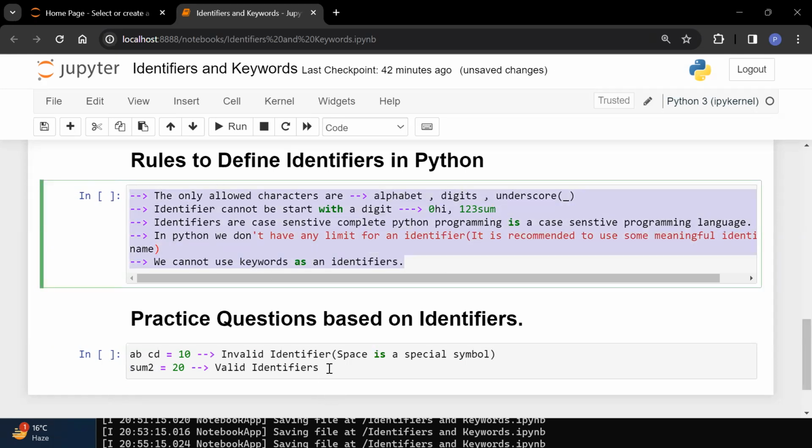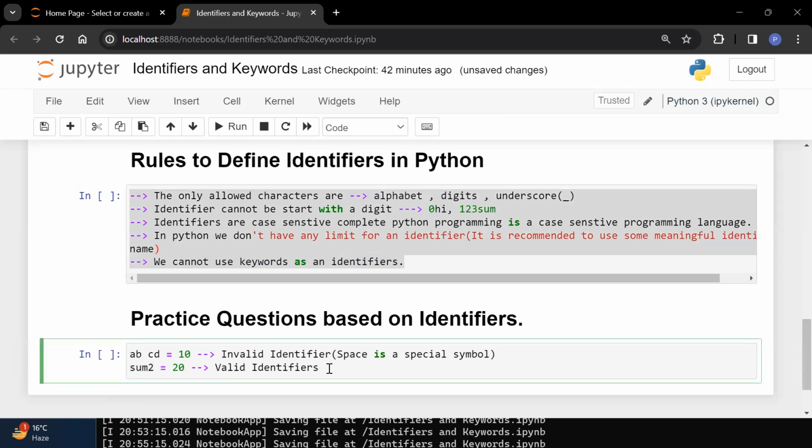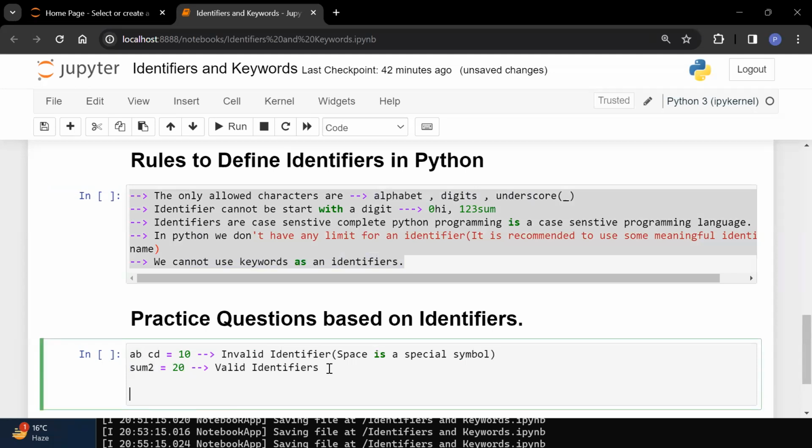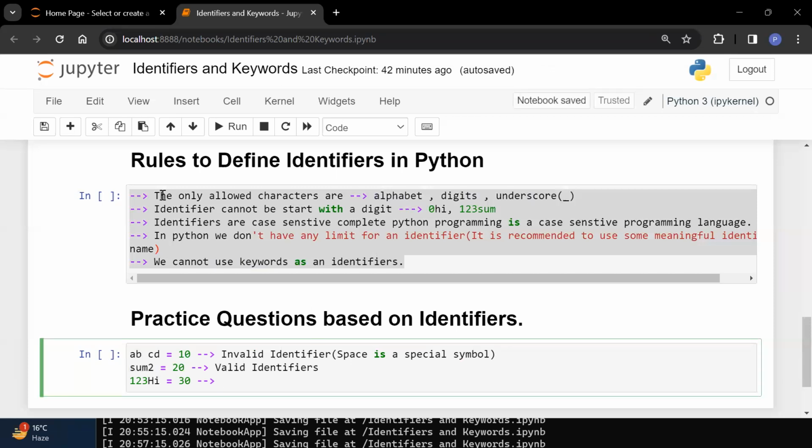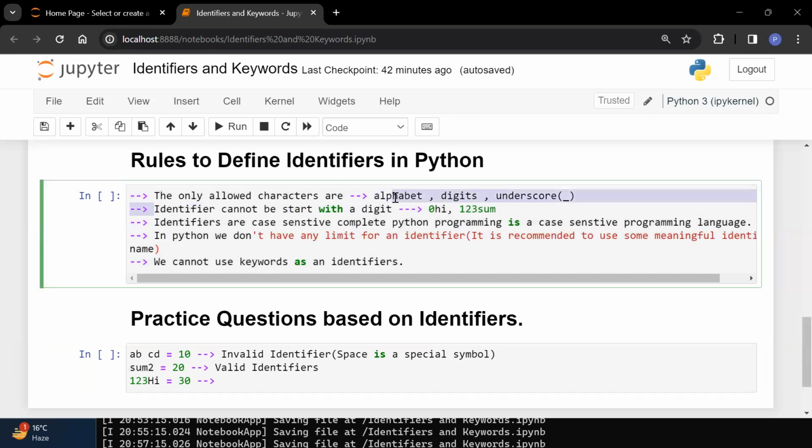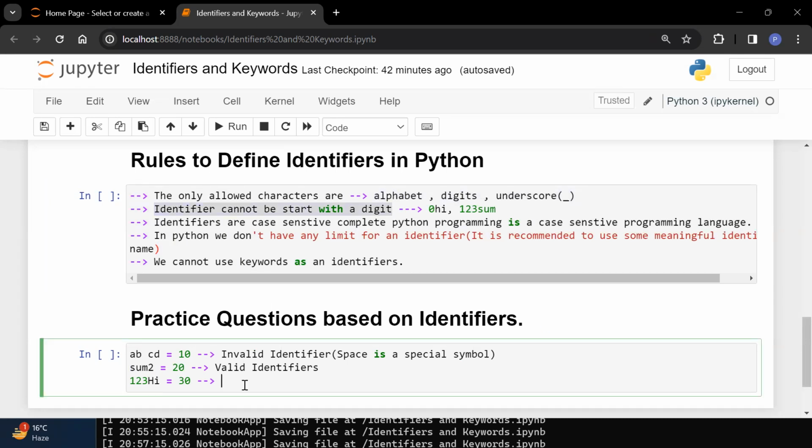All the rules this identifier is following. Same as it is, if I take something like 1, 2, 3, then something like hi. So is it a valid identifier? The answer is no, it is not a valid identifier. The reason is that an identifier cannot start with a digit, and you are trying to start it with a digit. That's why it is also an invalid identifier.